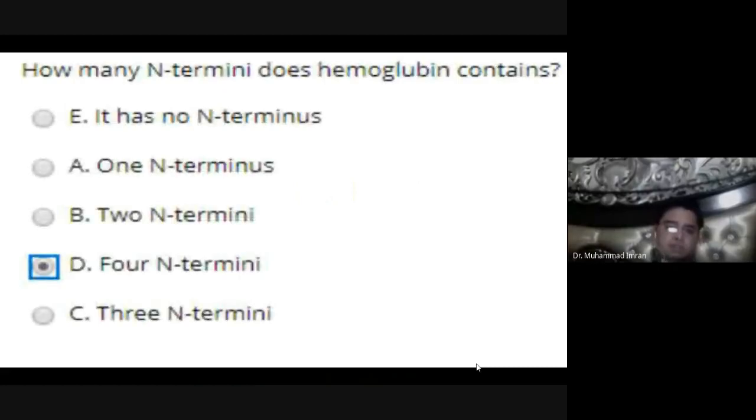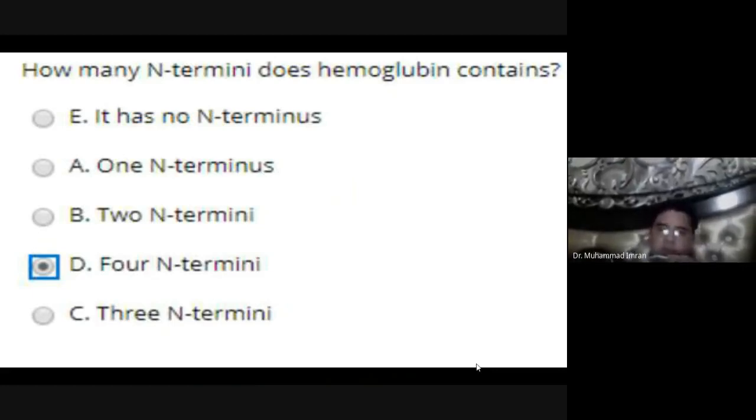First MCQ: how many N-terminals does hemoglobin contain? As you know, hemoglobin contains four chains, two alpha and two beta chains. So it should contain four N-terminals.